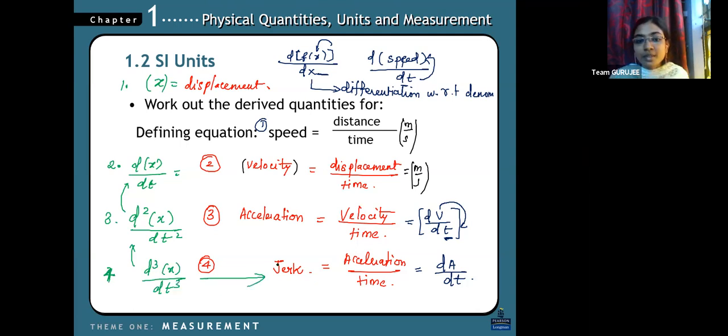Jerk. So it's a quote they used to say, don't be a d cube of x divided by dt cube, which means don't be an idiot. So if you want to scold some person, you can use this. We don't use this in classes, but this order is very much important. You have to take a displacement and differentiate this. So now you understand the order.